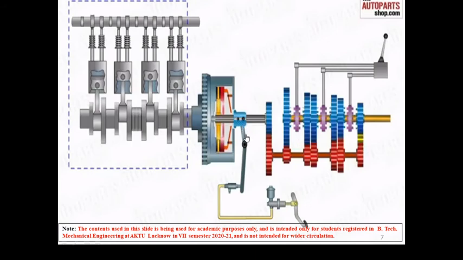Okay. So we have seen this linkage assembly. This may be fitted with some hydraulic assistance, like the fluid system for hydraulic braking. Okay. So the driver presses the pedal, then this motion is transmitted to this, and when this hub is pressed against spring force, what will happen? The clutch will be released. Okay. So normally we can say that the clutch is in the engaged position, and when the driver presses the clutch pedal, then the clutch gets disengaged.